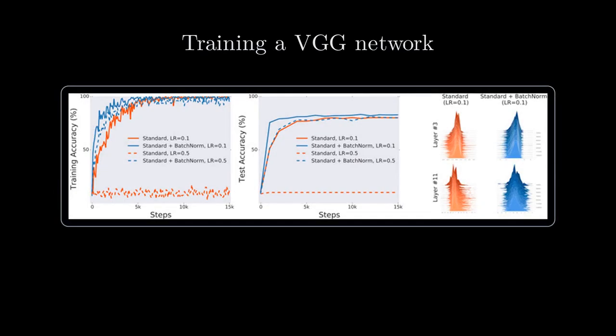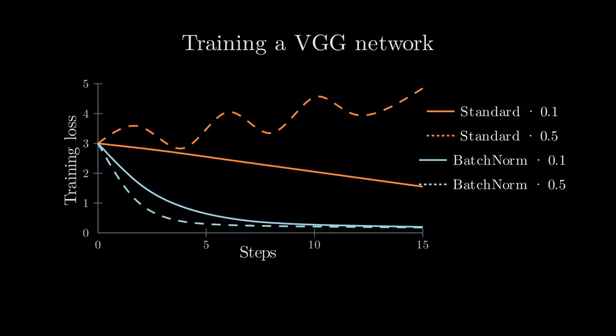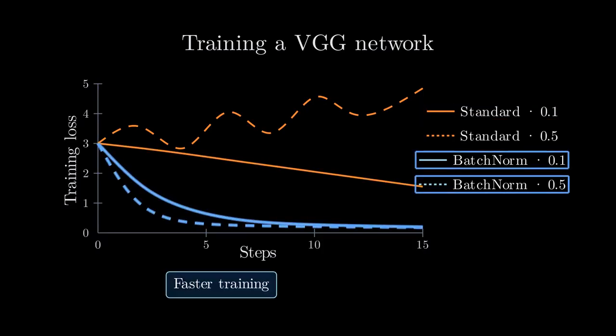Consider training a standard VGG-style convolutional network to classify CIFAR-10 images. Without batch norm, the loss decreases slowly and is acutely sensitive to the learning rate. Set it too high, and the loss oscillates or explodes. Set it too low, and progress is glacial. Adding batch norm layers immediately accelerates convergence and stabilizes training against learning rate and initialization choices.